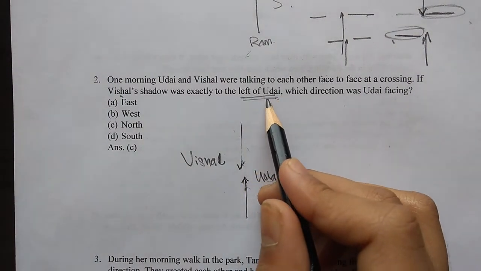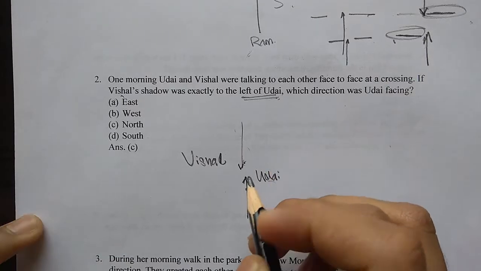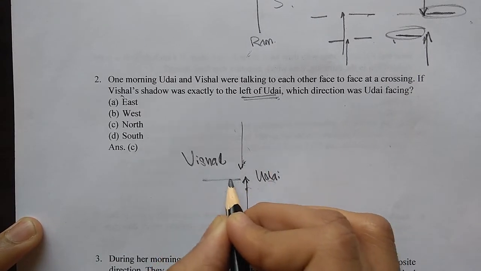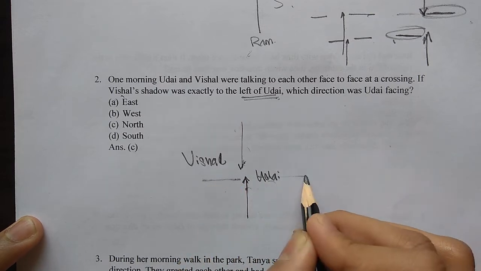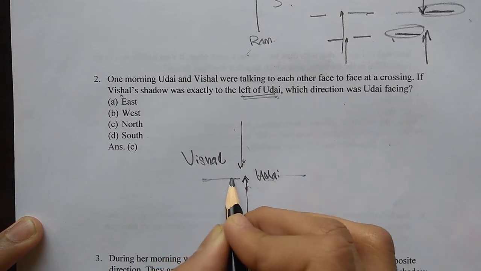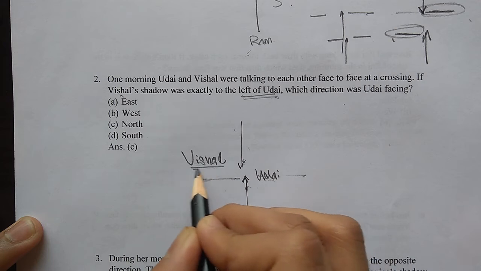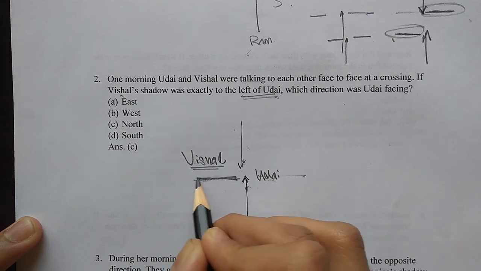Now I want to find the left of Uday. The left of Uday must be this. Why? Because I am facing in this direction. My left is this, my right is this. So this must be the left of Uday. And this is where Vishal's shadow is forming. So I will say Vishal's shadow is forming in this direction.